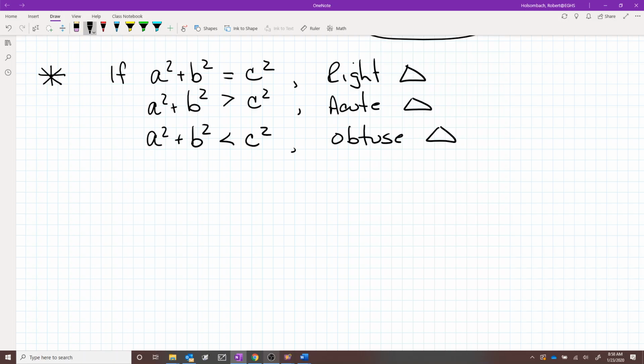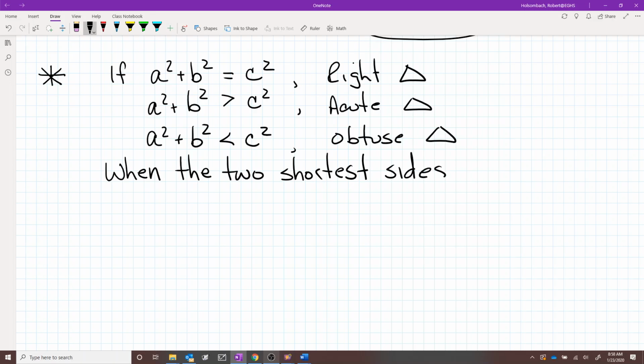Real important, write this down. This is when the two shortest sides are labeled A and B. So we're going to use this rule for the next three problems.